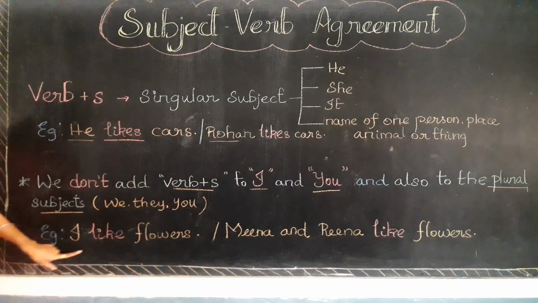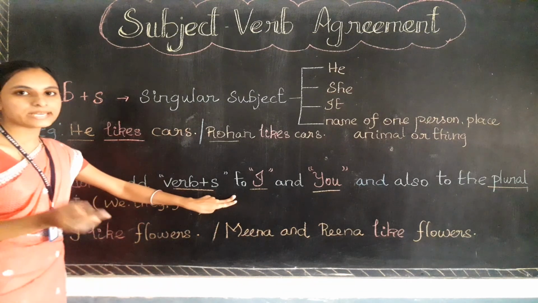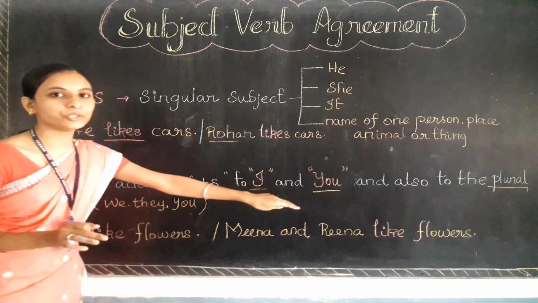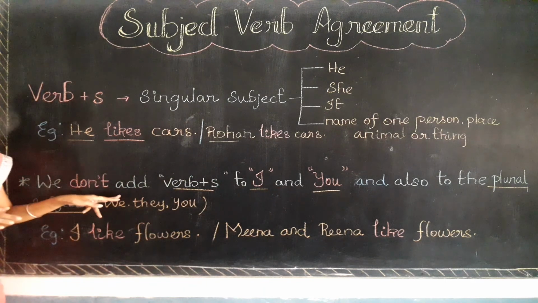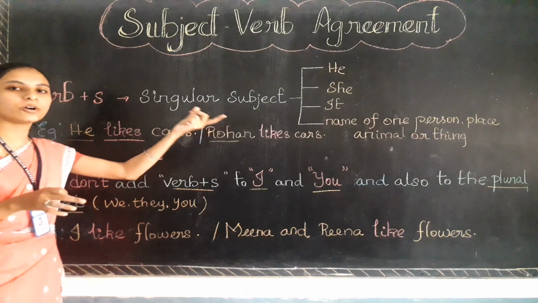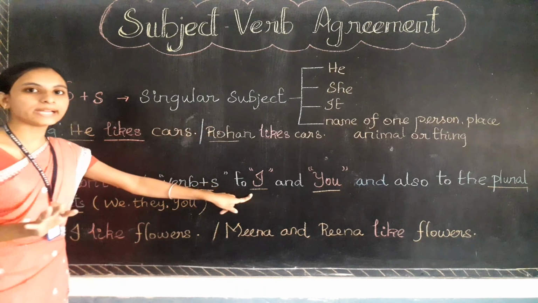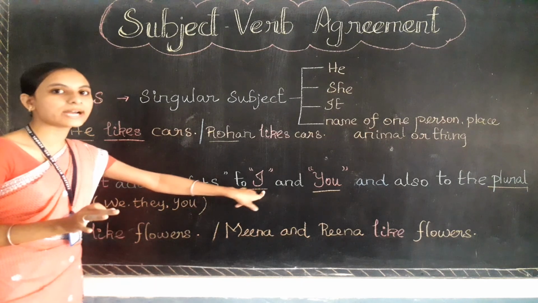Example, see, I like flowers. Here you can question me like, ma'am, I means it talks about one person only, then why shouldn't we use the 's' with the verb? Because that is the condition only. Except to the subjects I and you, to all other singular subjects we can add 's', but we should not add 's' to the singular subjects like I and you.